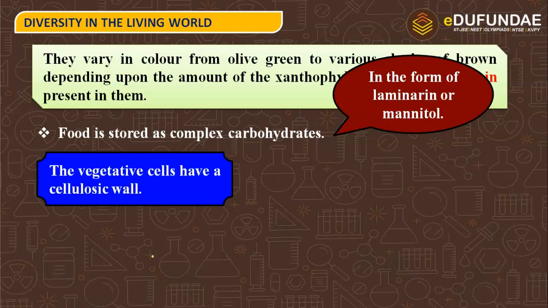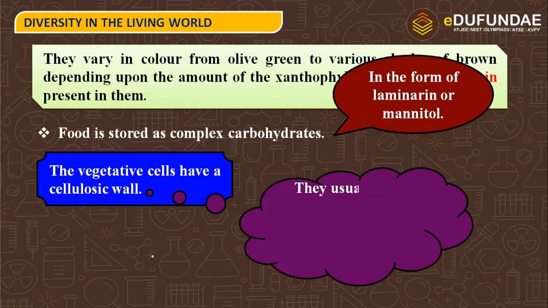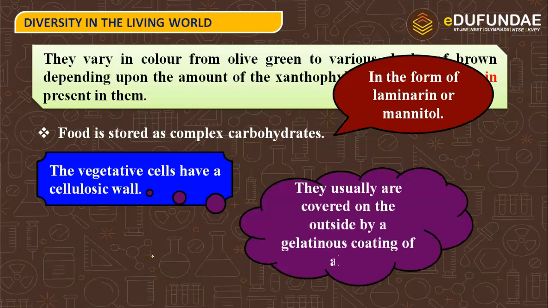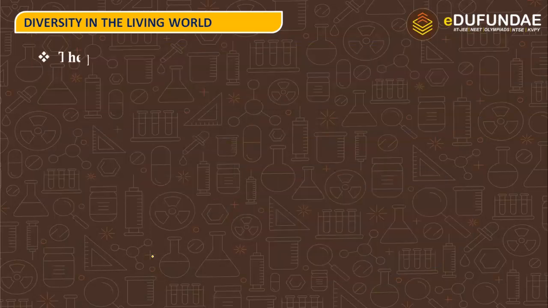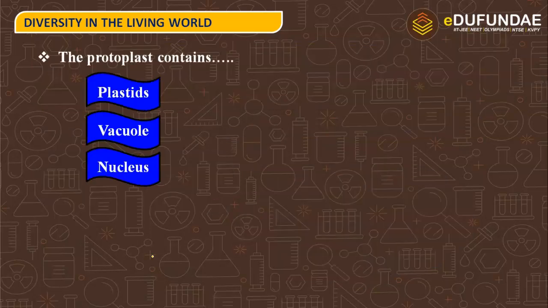The vegetative cells have a cellulosic cell wall. They usually are covered on the outside by a gelatinous coating of algin. The protoplast contains plastids, vacuoles and nucleus. And what do you understand by protoplast? Protoplast is the structure of a single cell when the cell wall is removed and only the cell membrane and the inner structure are present. So in that case we call it the protoplast.